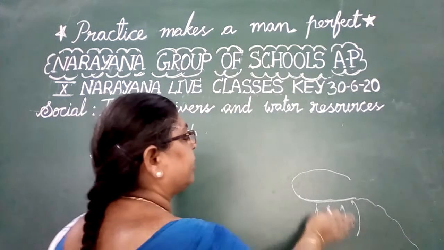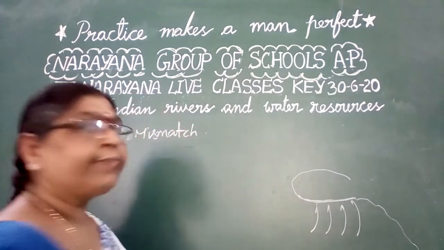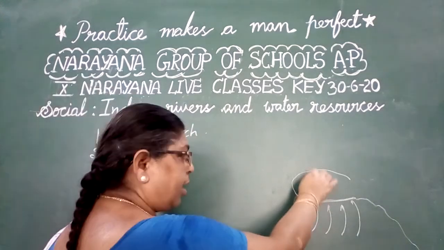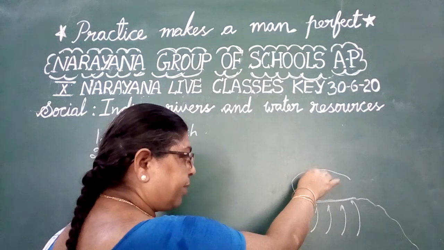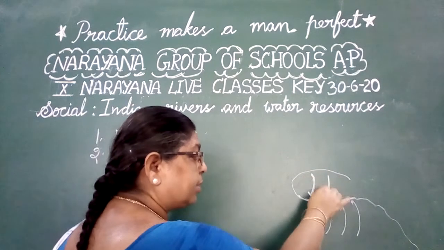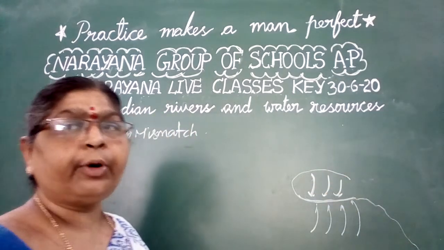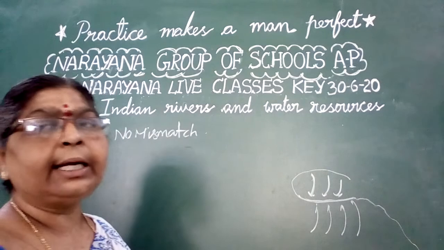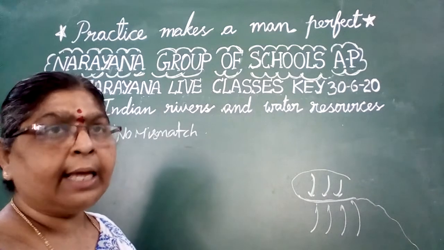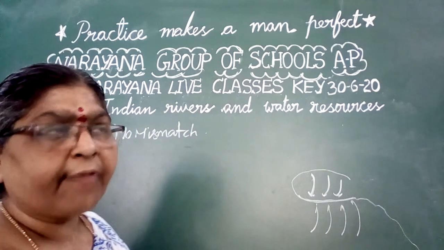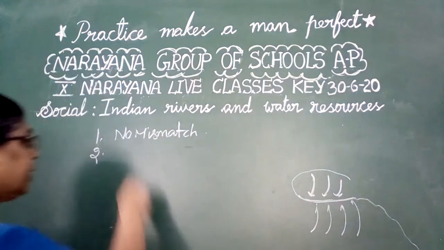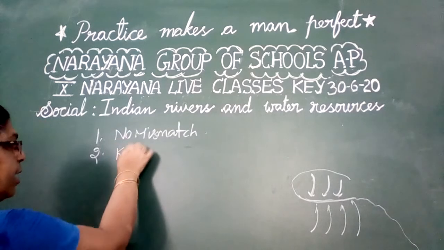Then some rivers join from the north, flowing south. You have to write any 2 or 3 south flowing tributaries of river Ganga. What are those?